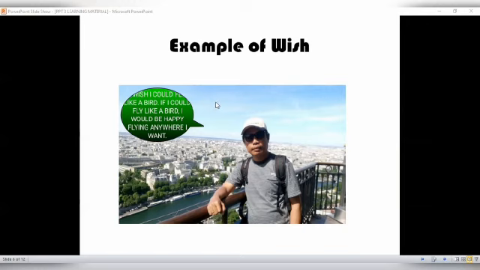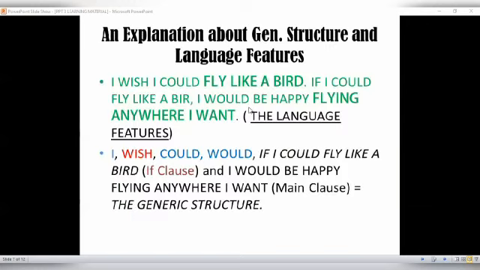Next, explanations about generic structure and language features.